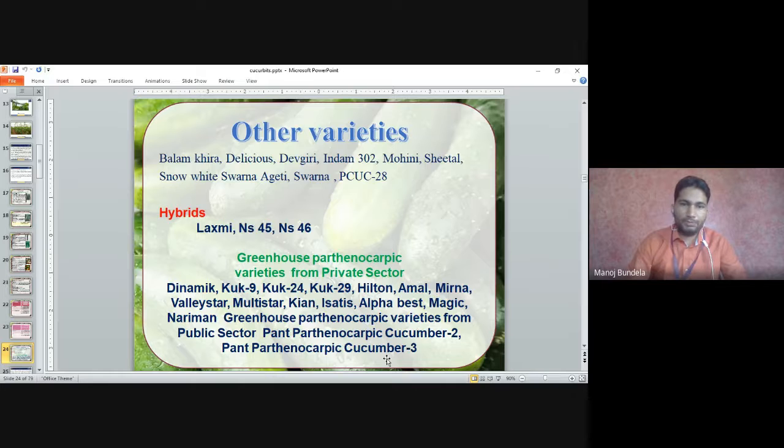Greenhouse parthenocarpic varieties for the private sector. These are developed by the private sector: Dynamic, Cook 9, Cook 24, Cook 29, Hilton, Amil, Miral, Mirna, Multistar, Kayan, Alphan Best. These are the public sector varieties, mainly grown in the Panth Parthenocarpic cucumber 2 and Panth Parthenocarpic cucumber 3. So they are mainly grown in greenhouse cultivation. They are seedless.